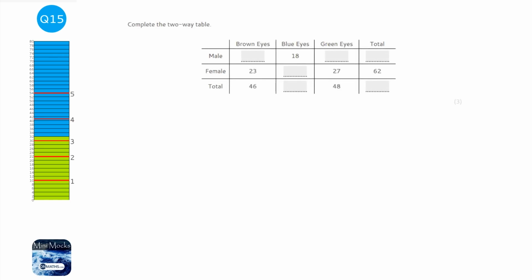With two-way tables, we've got to use the totals to work out the missing numbers. So a nice place to start is this box here.